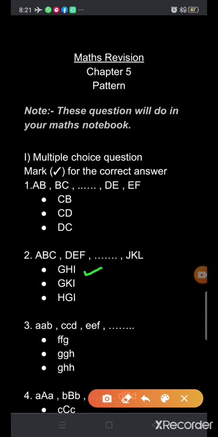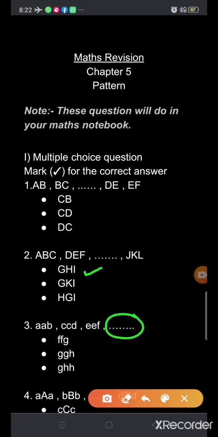Okay? Now, next is number 3. AAB, CCD, then EEF, and which one is the next pattern? What will come here? Is it FFG or GGH or GHH?